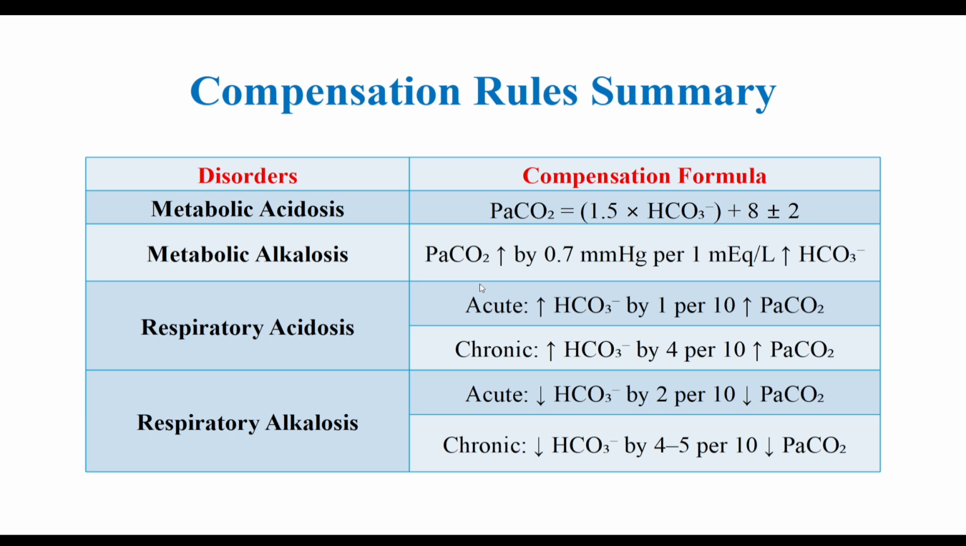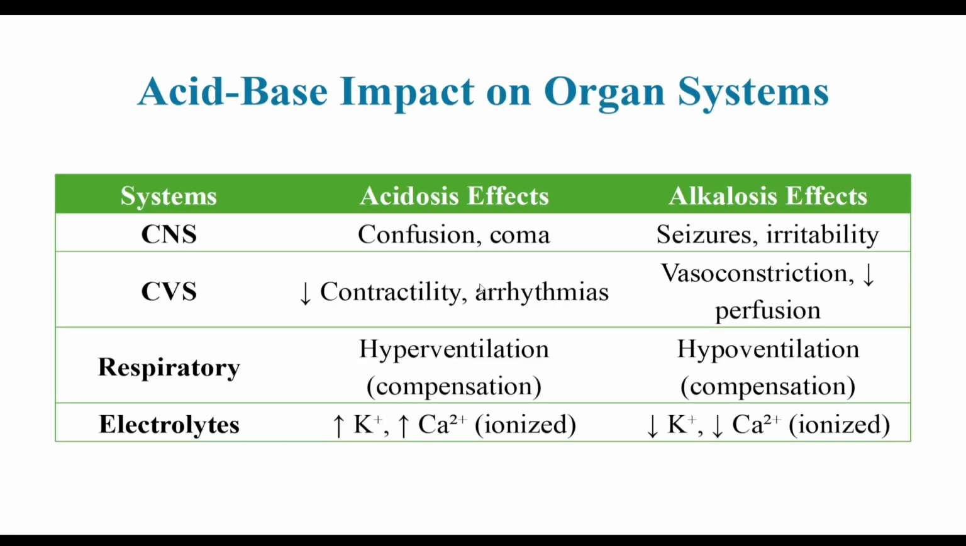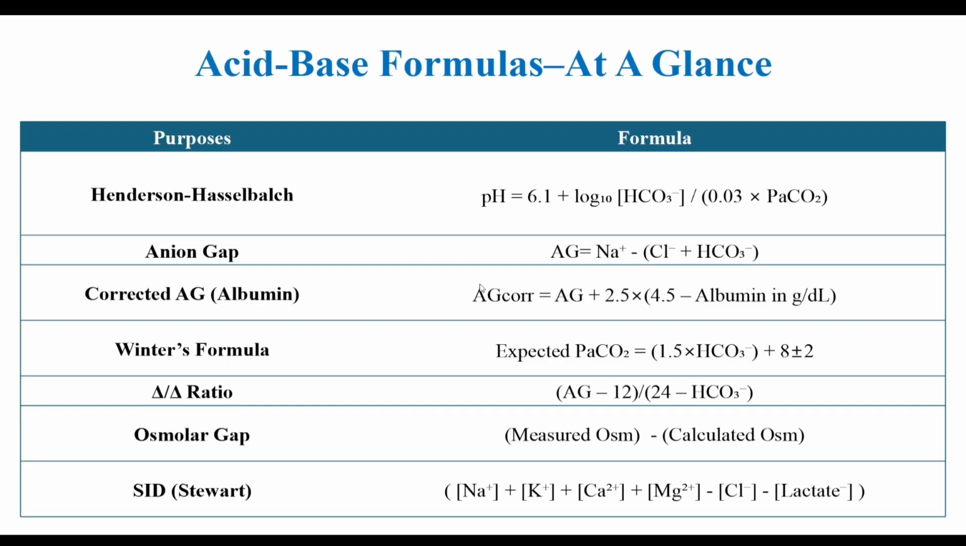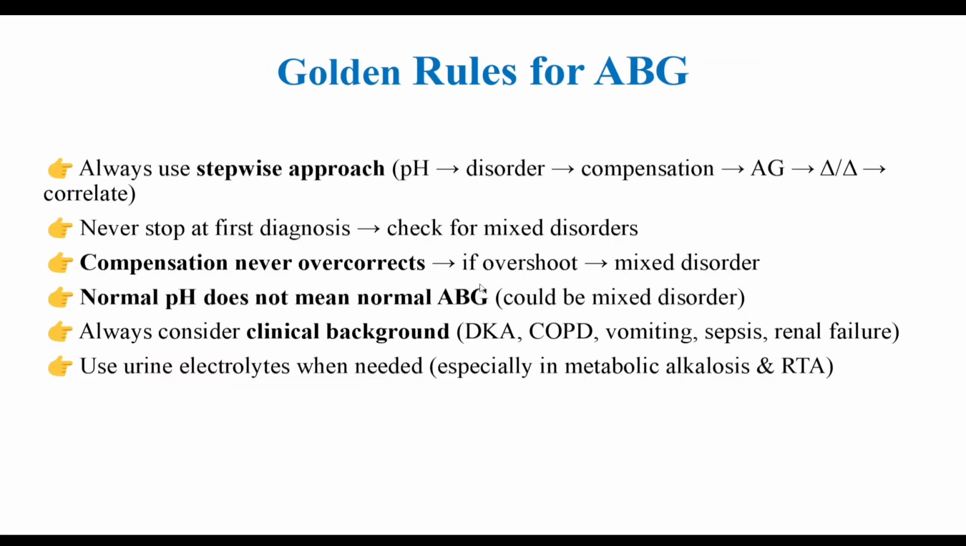Remember, in respiratory acidosis and chronic compensation, in some books it is written 3.5 instead of 4. So remember this. Acid base impact on organ system, you can see this from the PDF or from the book. Acid base formulas at a glance: Henderson-Hasselbalch formula for the pH, anion gap formula, corrected anion gap for albumin, Winter's formula, delta ratio, osmolar gap, and strong ion difference or SID, or the Stewart's concept.